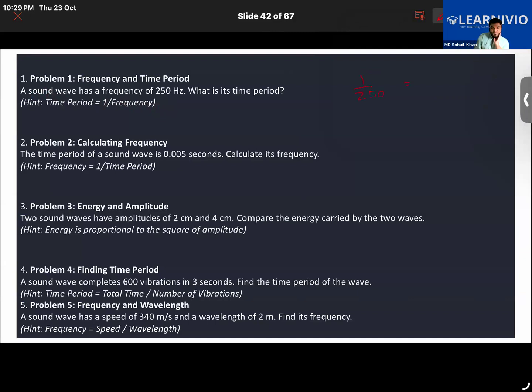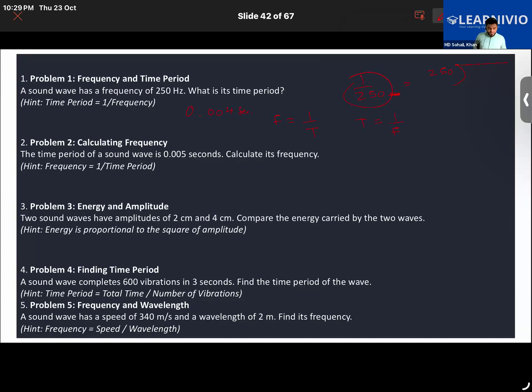So that's going to be how much? Frequency is given as 250 hertz. Frequency is equal to 1 upon time period. So we need to calculate time period. So time period will be equal to 1 upon frequency. We put the value of frequency here, 250. So divide 1 by 250 and tell me the answer. Yeah, and that is exactly 0.004 second.